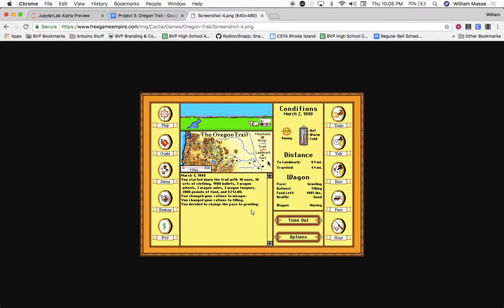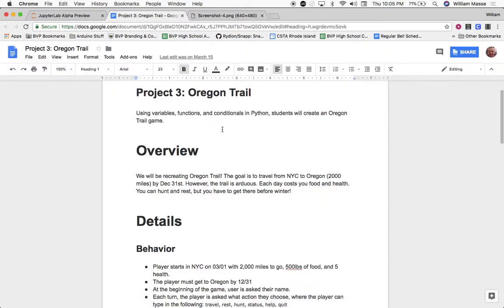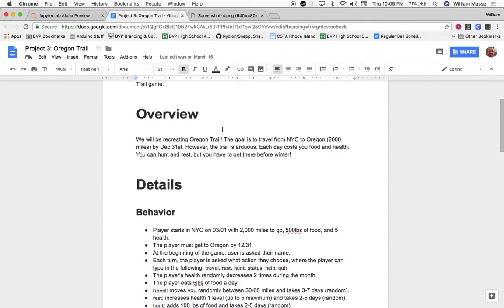Bandits would come and steal stuff out of your wagon. So the whole idea was to survive long enough to make it to Oregon with all these things working against you. And it was a fun little computer game. So anyway, we're going to build a very similar version, or an easier version, of this game with some much simpler rules. The idea of the game is that we want to travel from New York City to Oregon, which is 2,000 miles, and you need to do it before the end of the year.